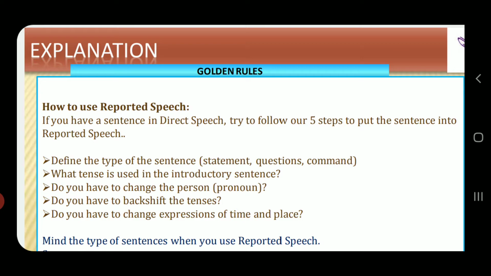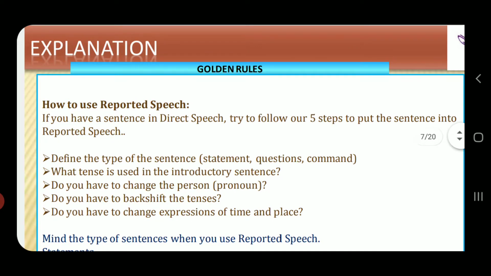Now the explanation part. Now the golden rules for converting reported speech. How to use reported speech. If you have a statement or sentence in direct speech, try to follow the 5 points mentioned below. The first point is to define the type of the sentence. Try to identify whether it's a statement, a question, or a command. What tense is used in the introductory statement? The introductory statement is the first statement, the main clause.